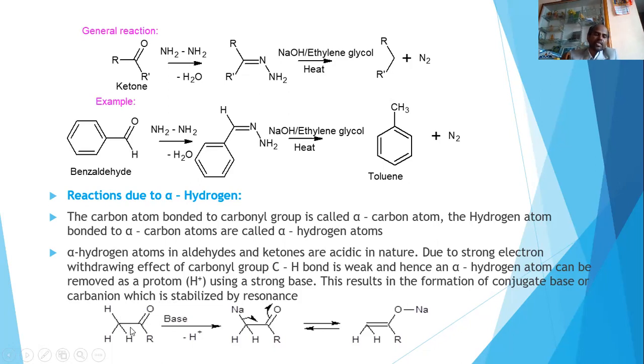Why is it acidic in nature? Because of this carbonyl group, this hydrogen becomes acidic. Once it becomes acidic, one can remove this as a proton with the help of a strong base. So when with the help of strong base we are removing this hydrogen, it forms an anion. This anion can come over here, and this can fix up this sodium. So overall, the anion is stabilized by resonance.